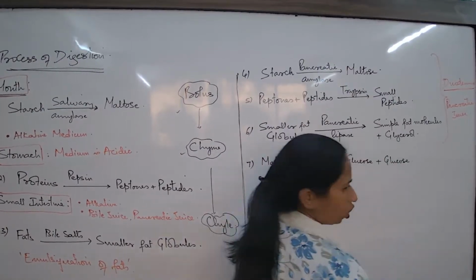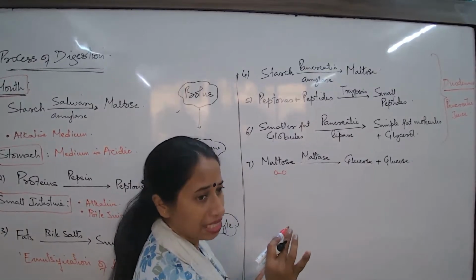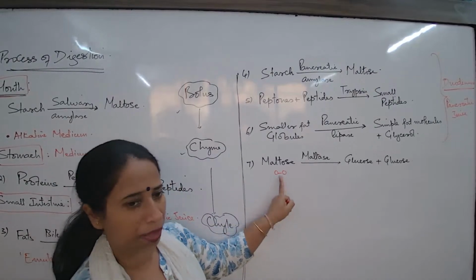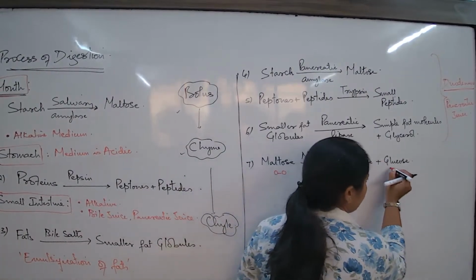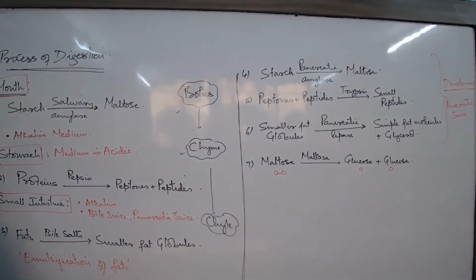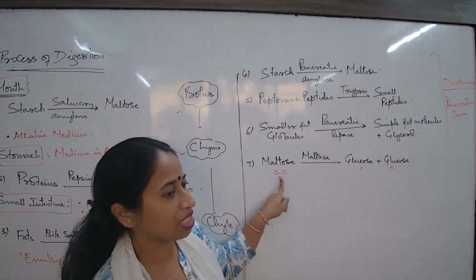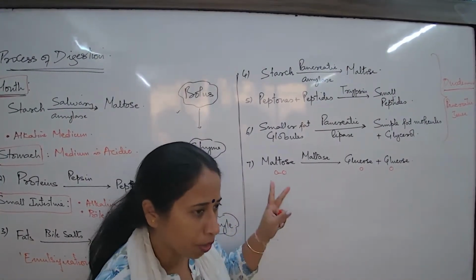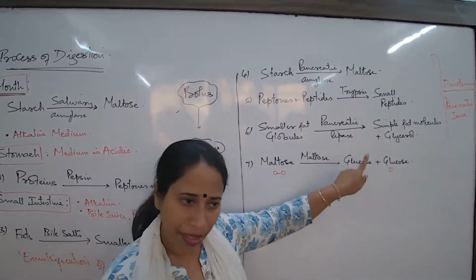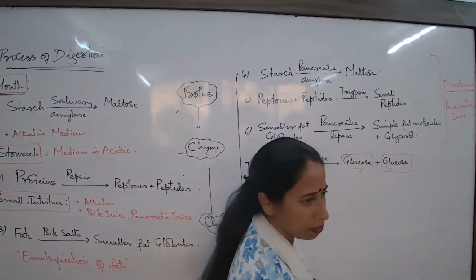Is the process of digestion over? Yes, because maltose was 2 units bonded, something like this. There was a bond between the two units. This bond is broken by maltase. Now they are single units, repeating units, same like the amino acids I explained to you. Carbohydrates are also made up of repeating units in large numbers. So maltose is 2 sugar units. When the bond breaks, they are single units. Now these single molecules can diffuse and go to the blood, meaning this is the simplest form of carbohydrate digestion.